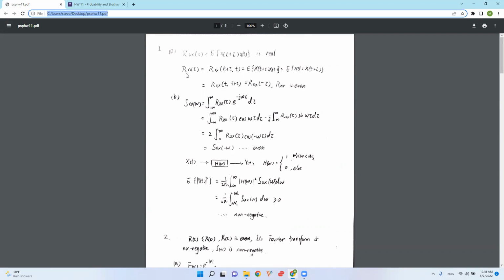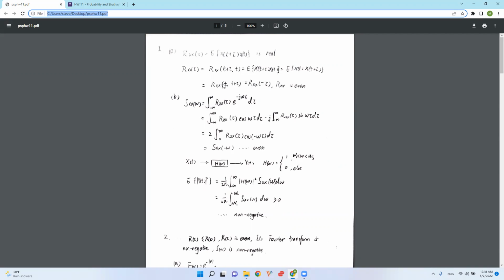For the second part, we want to show that R_XX is an even function. To prove that, we simply prove that R_XX(tau) is the same thing as R_XX(minus tau). We write it in its expected value format, and when we swap the order inside the expected value, so X(t+tau) times X(t) is swapped as X(t) times X(t+tau), we are essentially getting a minus tau.